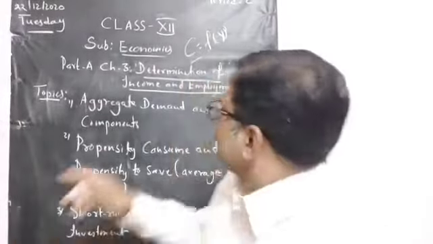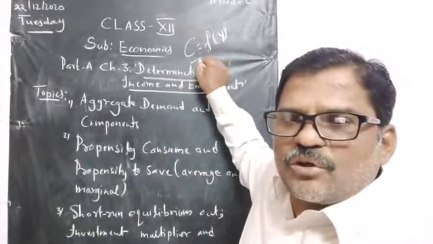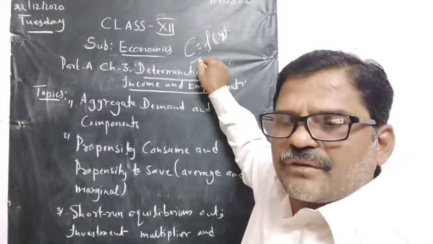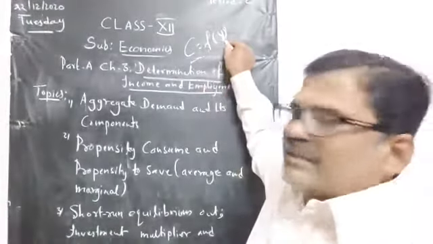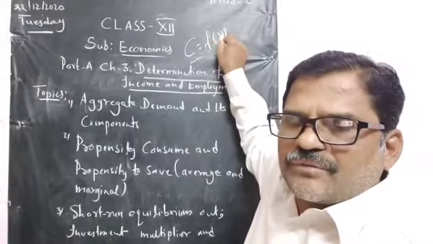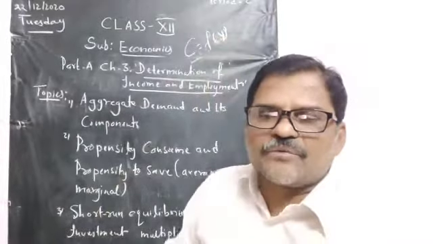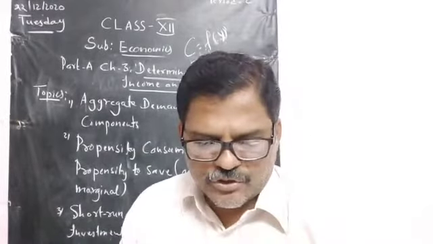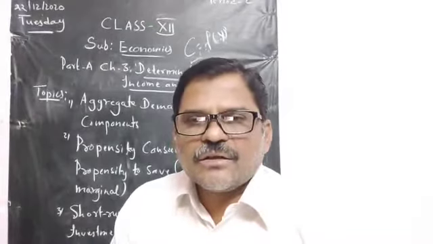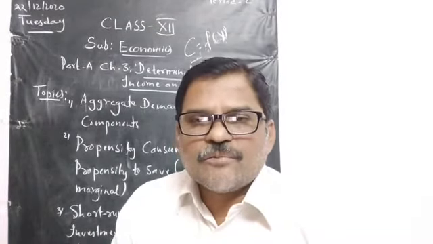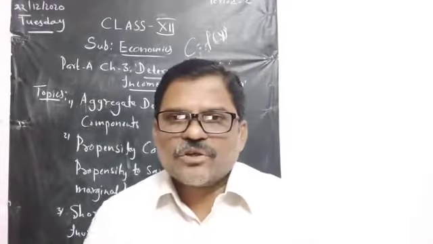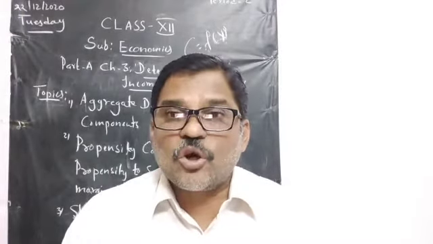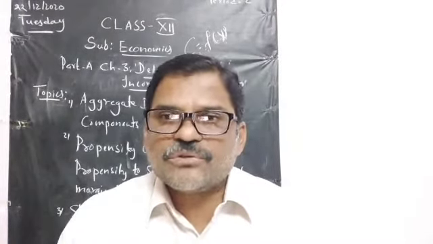Here I told you, this is the consumption function: C is equal to function of Y, I mean C is equal to F into Y. That means consumption always depends upon income. So the consumption function can also be called propensity to consume. Remember this: consumption function, C is equal to F into Y, is also called propensity to consume.